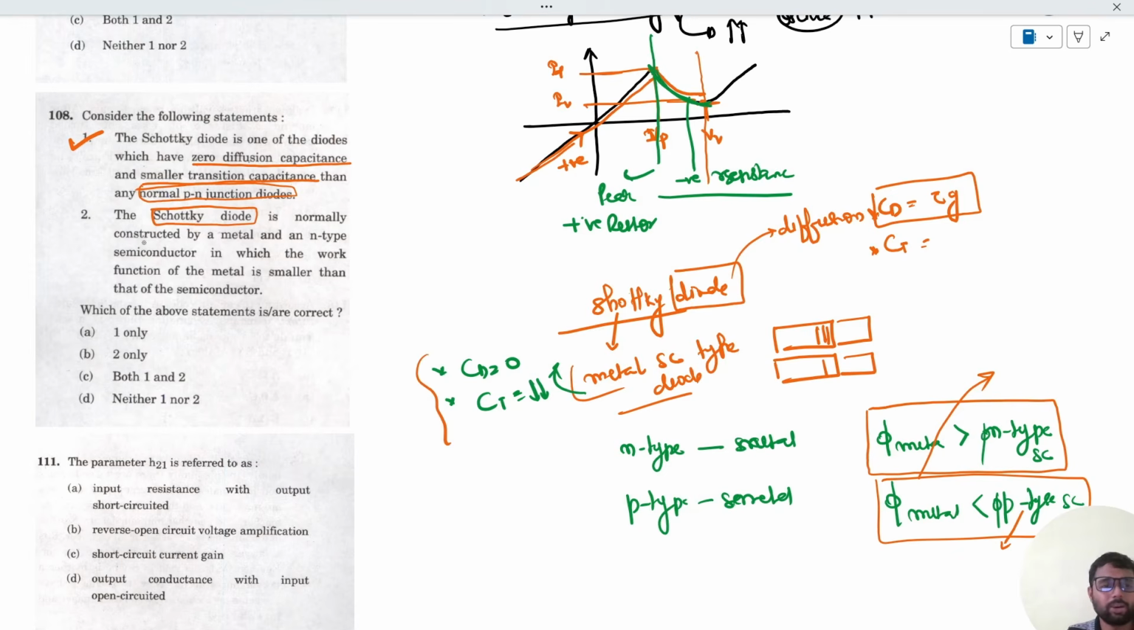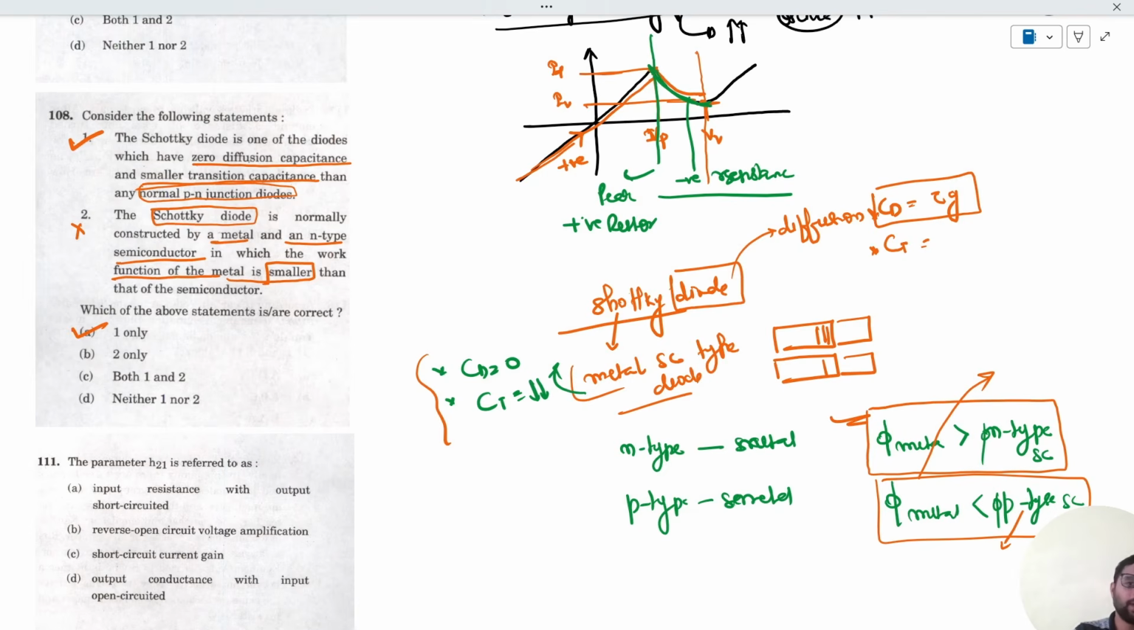Then, the Schottky diode is normally constructed by a metal and an n-type semiconductor in which the work function of the metal is smaller. It is not smaller, it is greater than that of the semiconductor. So this option is wrong. So option 1 is correct, only A.